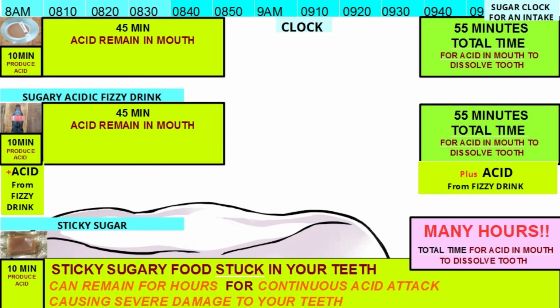Having tea with 5 grams of sugar over 10 minutes has a sugar clock of 55 minutes. Having a toffee over 10 minutes has a sugar clock of many hours. This is because the toffee sticks to your teeth and stays in your mouth for many hours. So sticky food has a really bad risk of tooth decay.